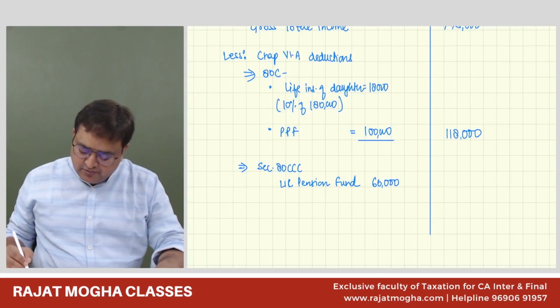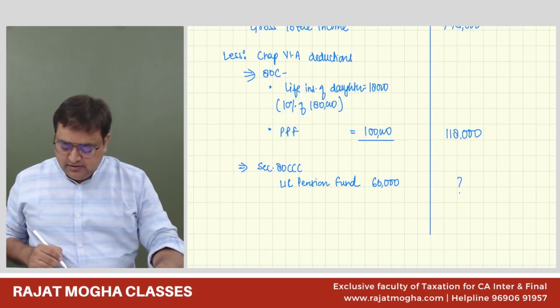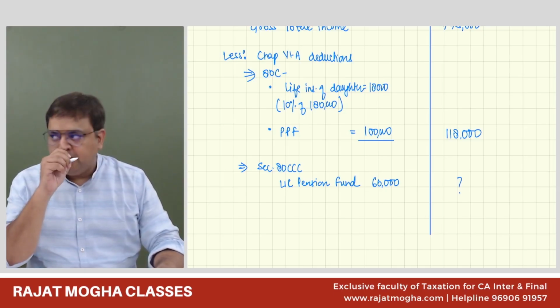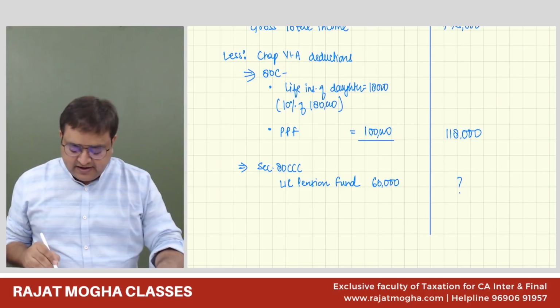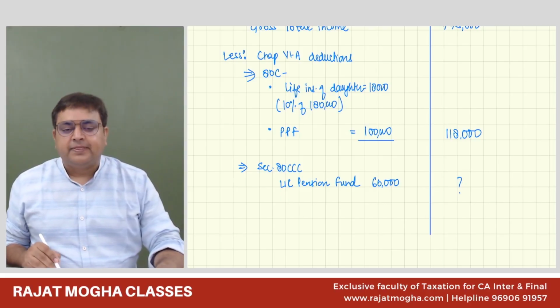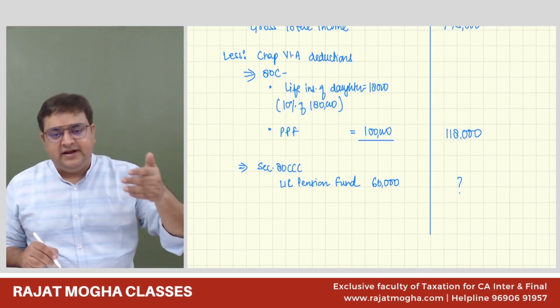Please tell me how much we can take. Can we take 60,000 entirely? 80CCC shares its limit with 80C and 80CCD(1).